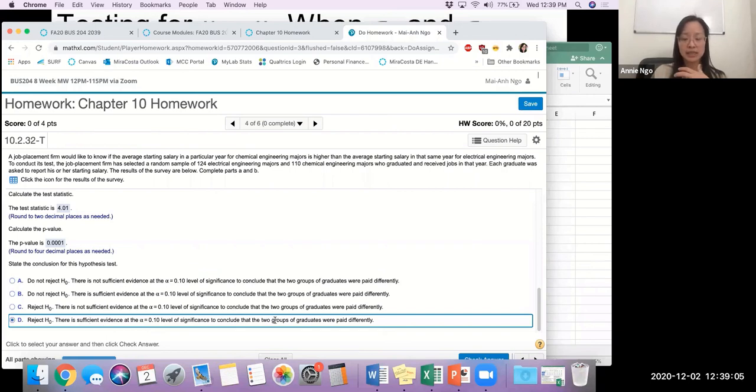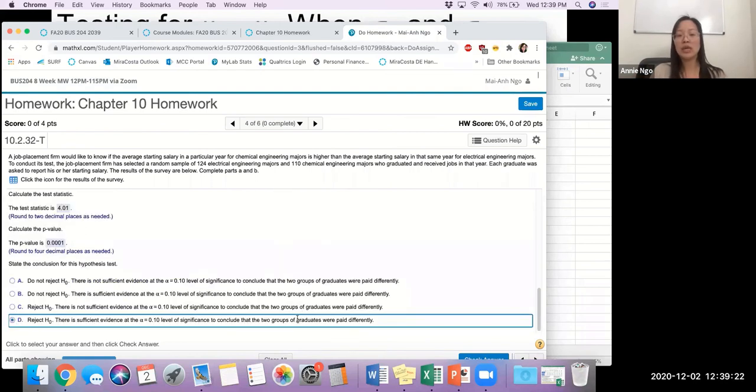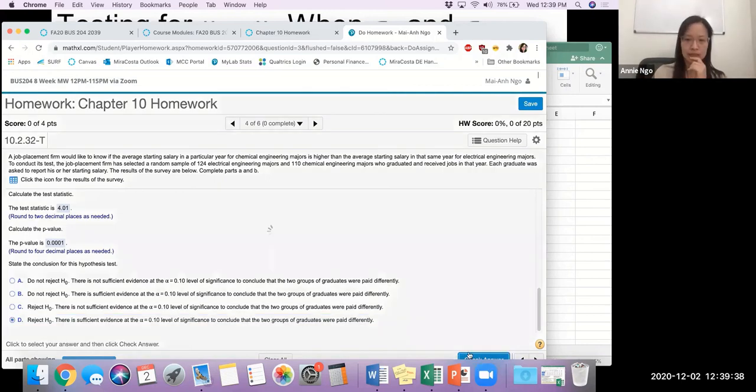But notice that in the statement here, all that we can conclude is that the 2 groups of graduates are paid differently. So we look back at the null and alternative hypothesis, it just says, is there a difference? Could be greater, could be less than, I don't know. And so all we can conclude is, yeah, there's a difference. With a little bit more analysis, we can parse out what that difference looks like. But for the sake of this hypothesis test, that's all we need to conclude. Yep, they're not the same. And I'll check answer and cool.